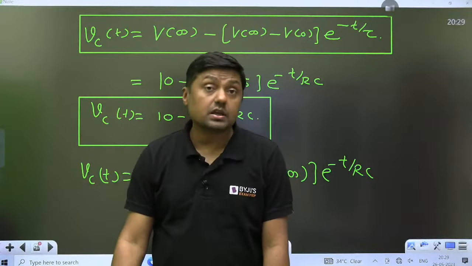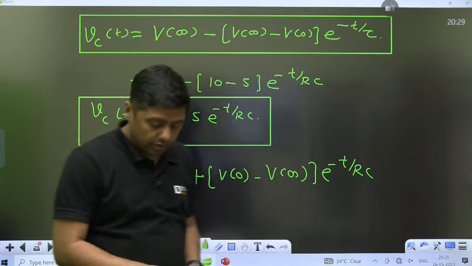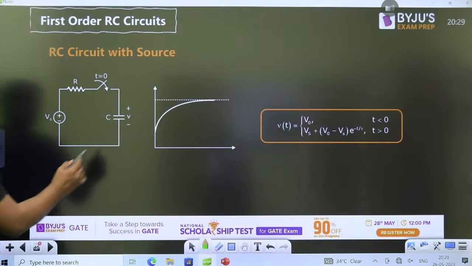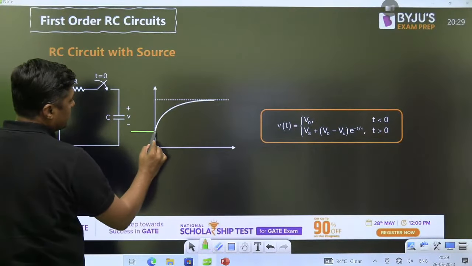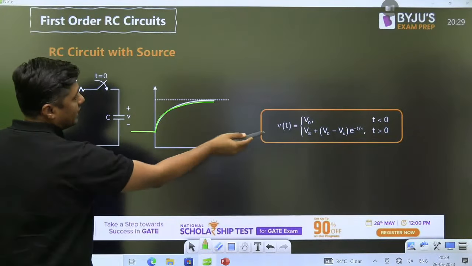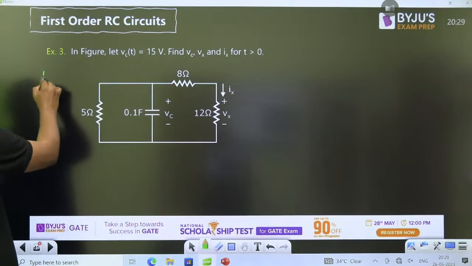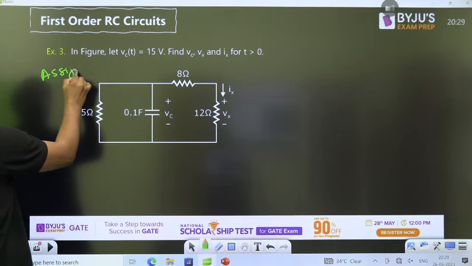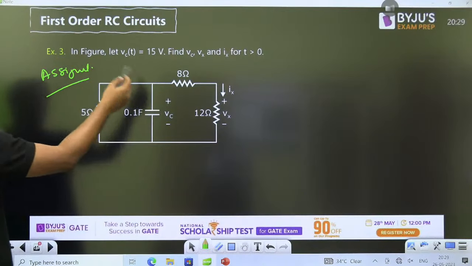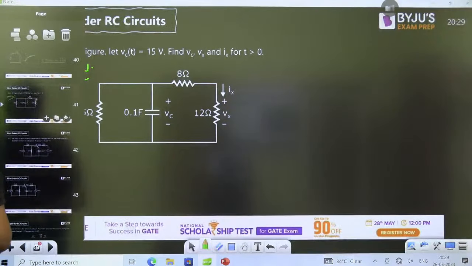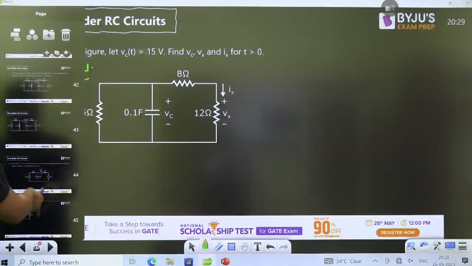And in the next class, guys, get ready to solve some very important questions. I am giving you one assignment, that is the curve. If there is an initial voltage, then it will start from this point. That will be the equation, and this is an assignment for you. This is a source free response. Try to solve this question, which is from a standard textbook like Alexander and Sadiku. And tomorrow we will solve more and more questions on these diagrams.